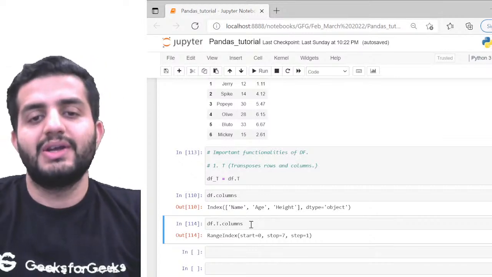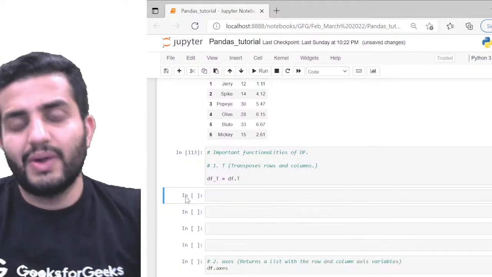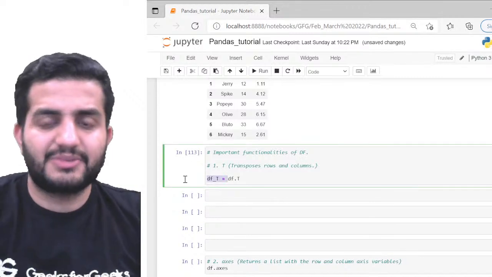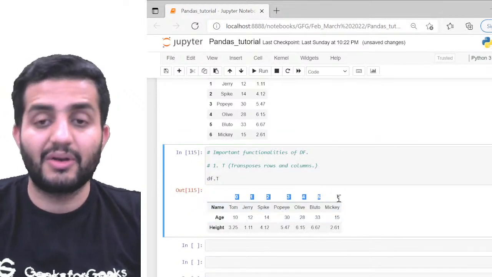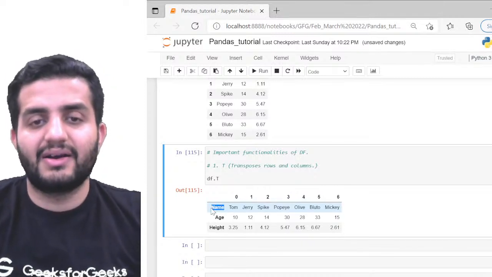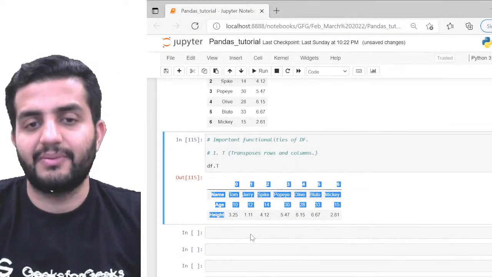Cool. So that's pretty much what the transpose does. So we are now converting the row indexes into my column indexes, right? So that's pretty much what we're doing with df transpose t. So now this is my column index, my column headers basically, and the row indexes will become name, age, and height. So now we just transpose the data frame.